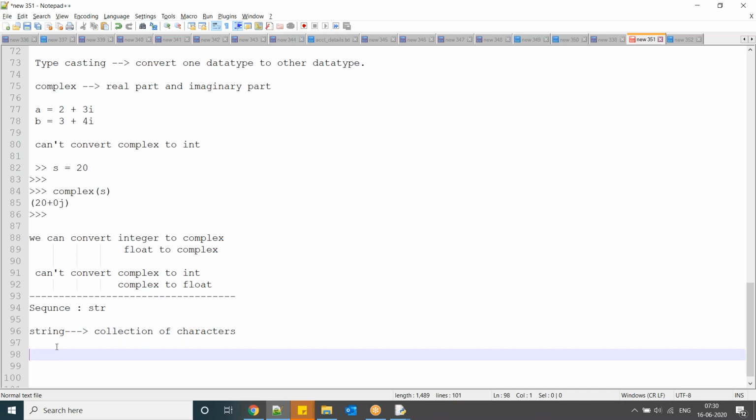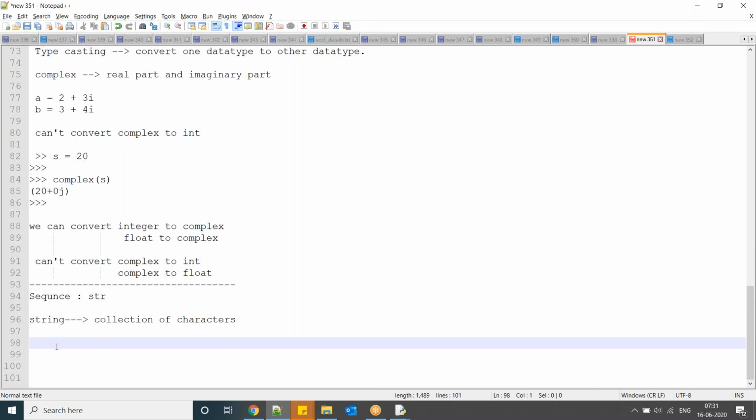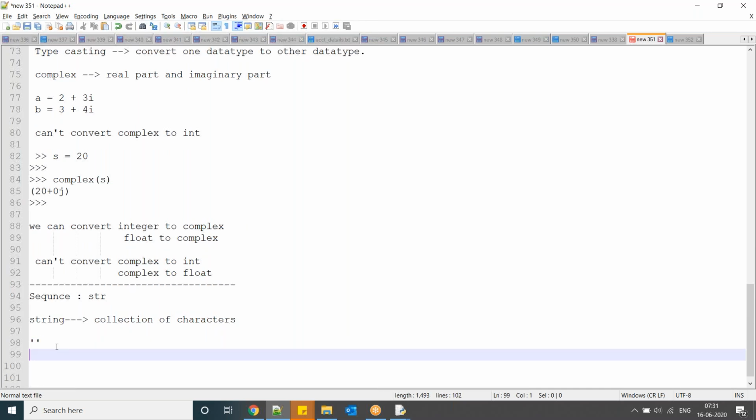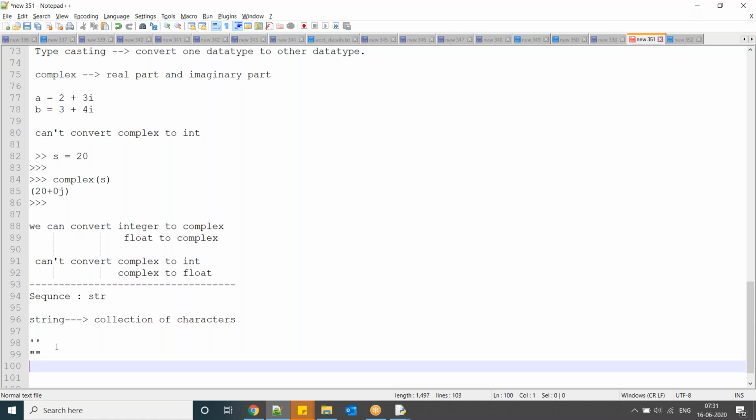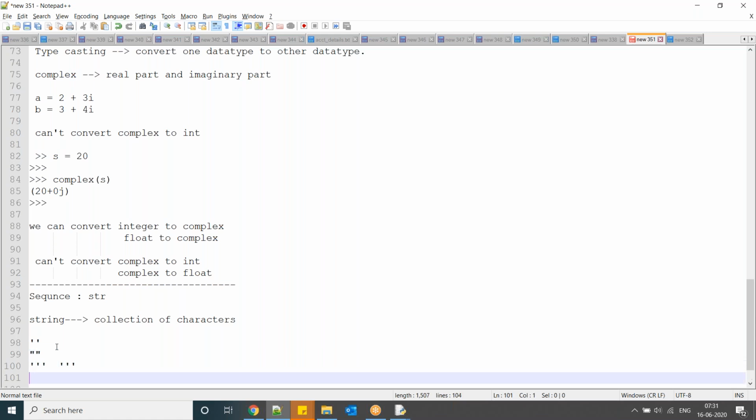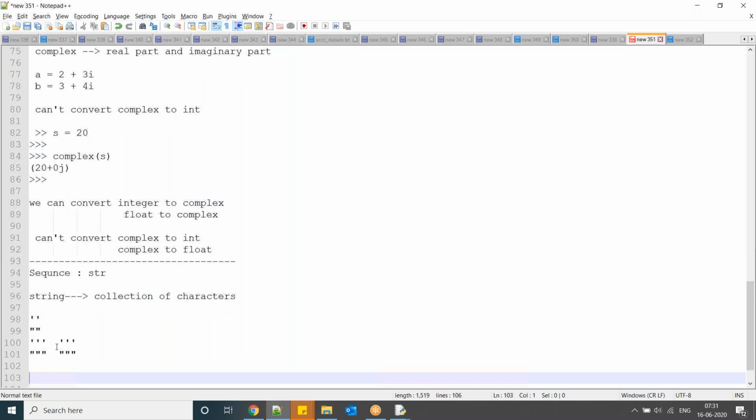So how to declare a string? A string we have to declare with single quotes, double quotes, triple single quotes, or triple double quotes. Here what you have to understand is print is a predefined function which is going to expect one string. That's why I said you can write in single quotes, double quotes, triple single quotes, or triple double quotes.